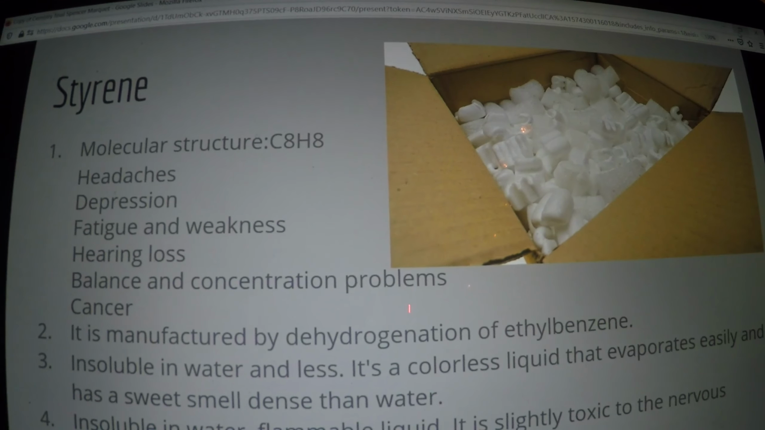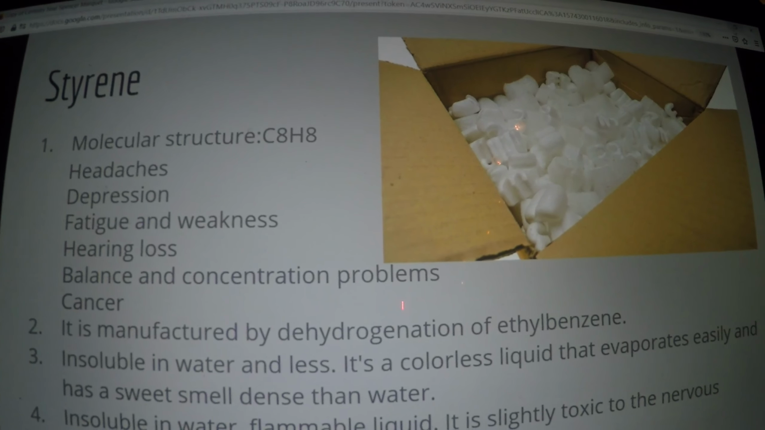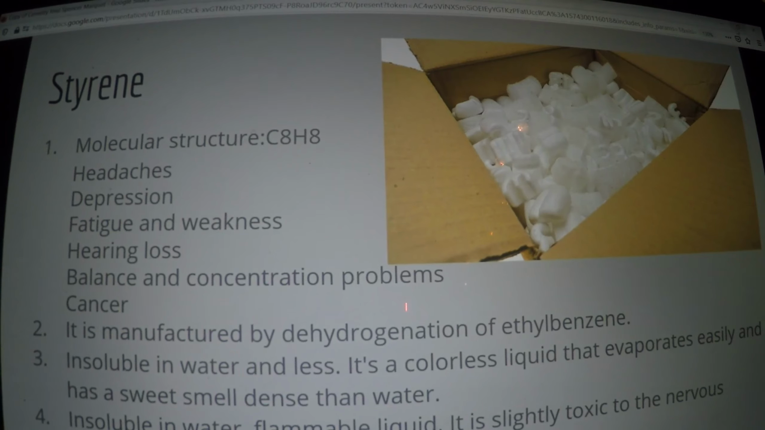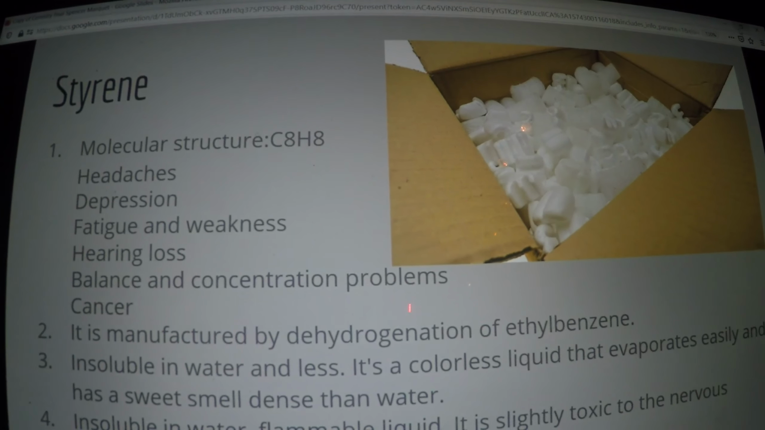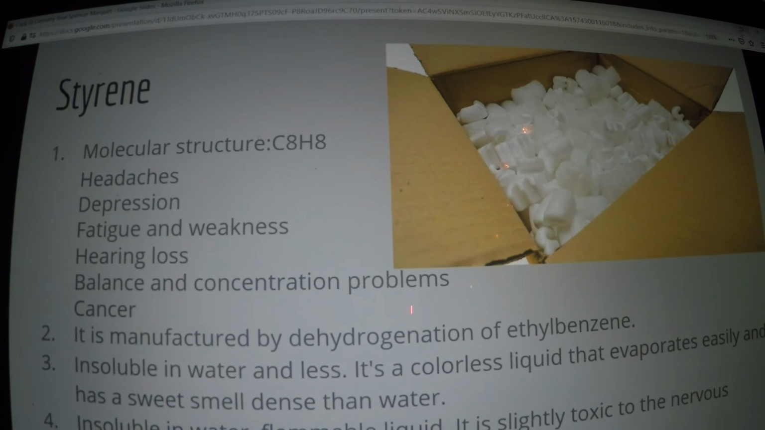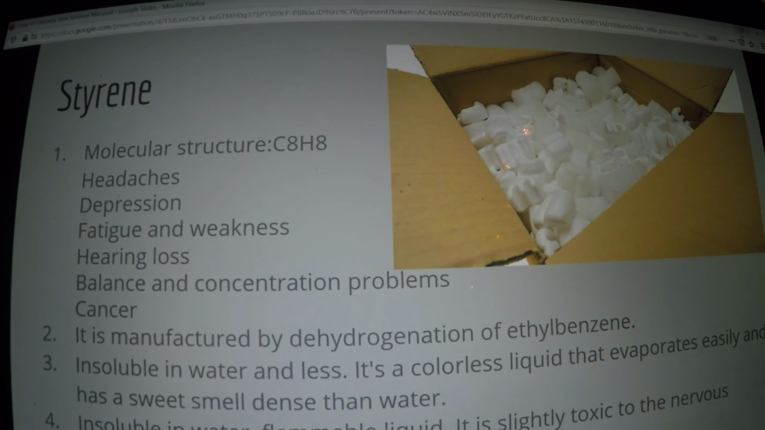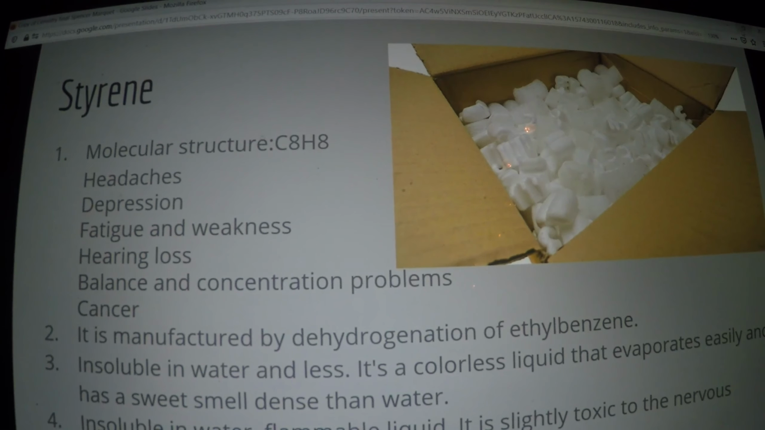Styrene. Its molecular structure is C8H8. Some symptoms from exposure can be headaches, depression, fatigue, weakness, hearing loss, loss of balance and concentration, and cancer.